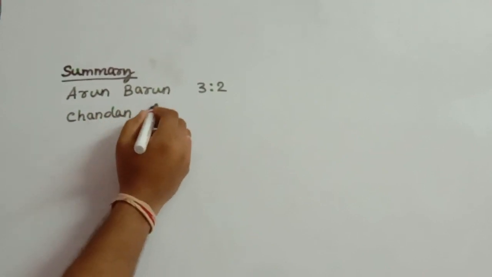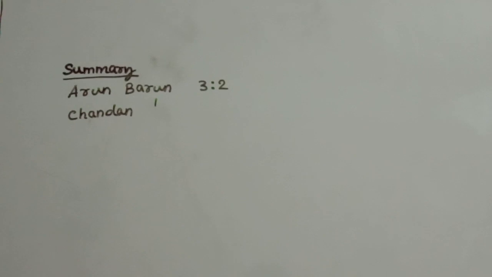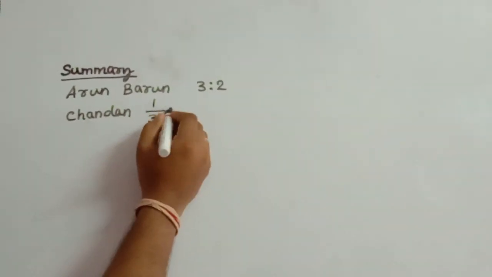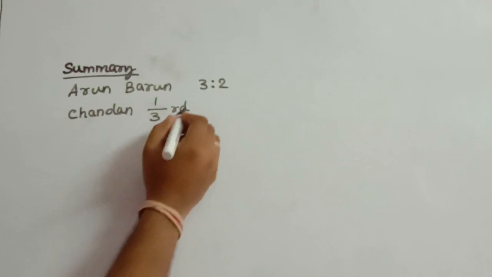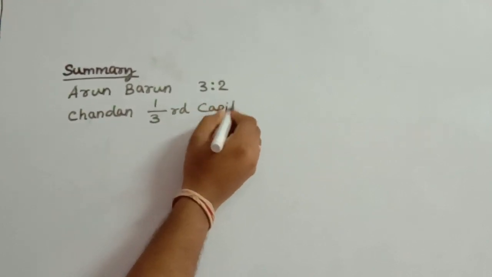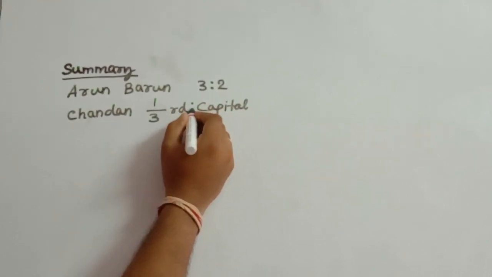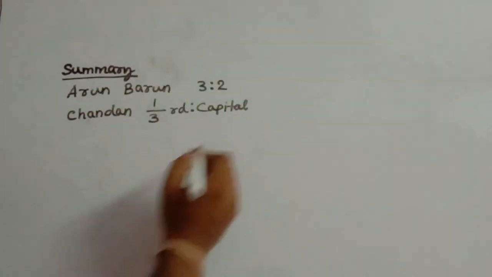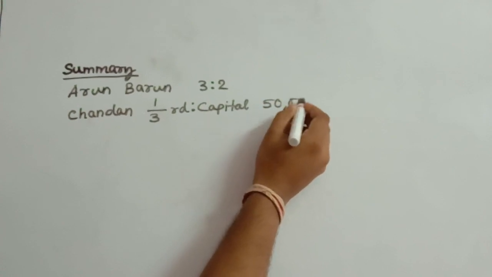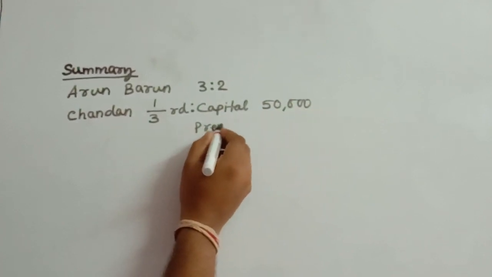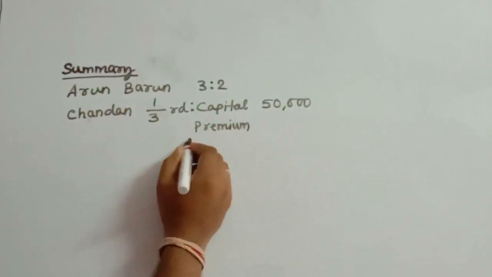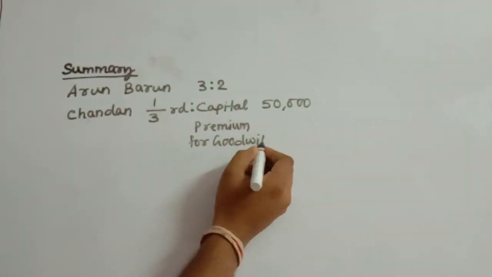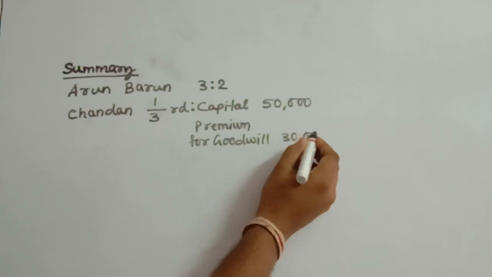and Chandan's share is 1/3 of the future profits. For that 1/3 share Chandan is bringing in capital of 50,000 and a premium of 30,000.